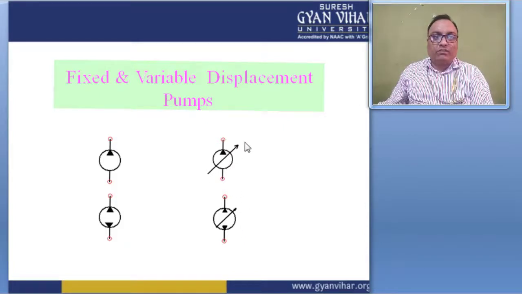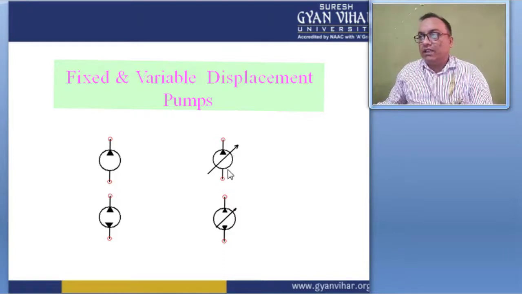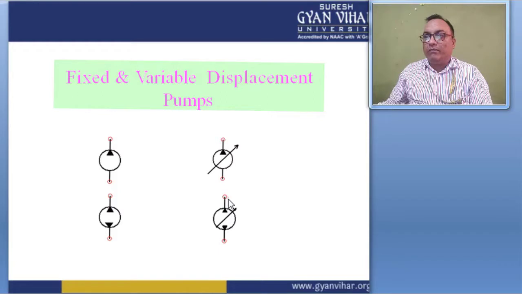This arrow shows the variable phase, across the entire symbol, explaining that the pump displacement can be modified. To the left is a smaller arrow, right? Here, this is the smaller arrow.